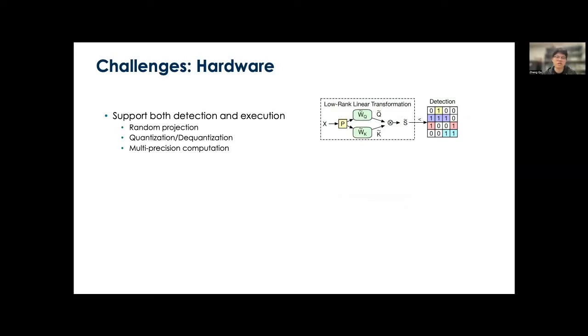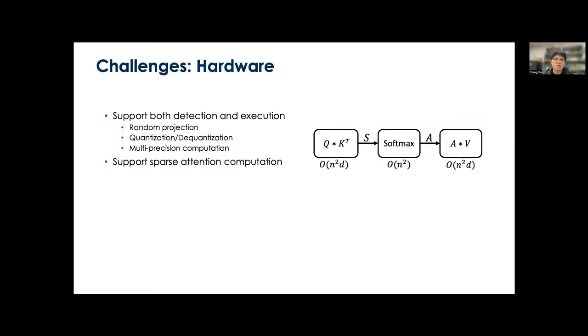And the hardware challenges are also critical to sparsity-aware transformer inference. To start with, our system should support both detection and original execution because the detection and the transformer execution may have different types of operations. More importantly, the hardware should be able to efficiently process the sparse attention computation and deliver the desired performance improvements.